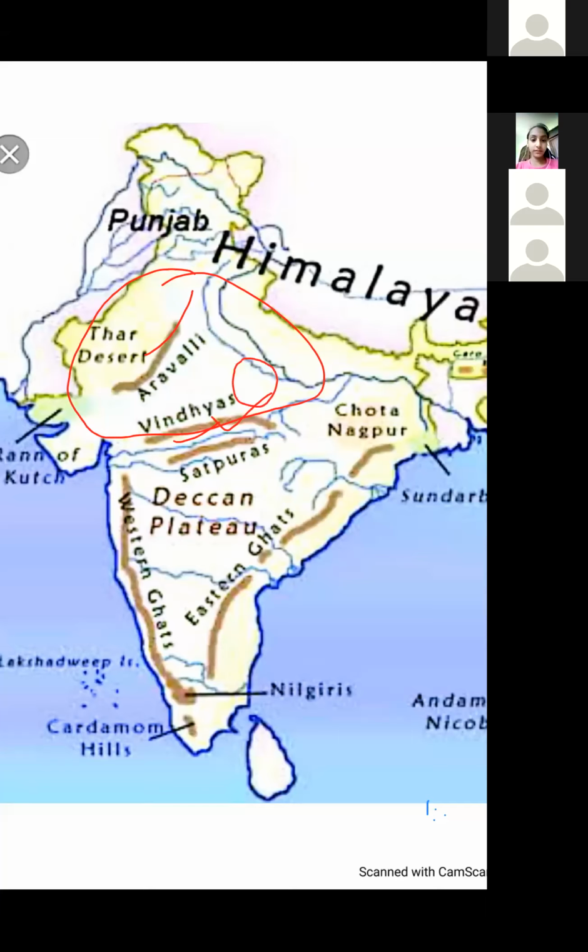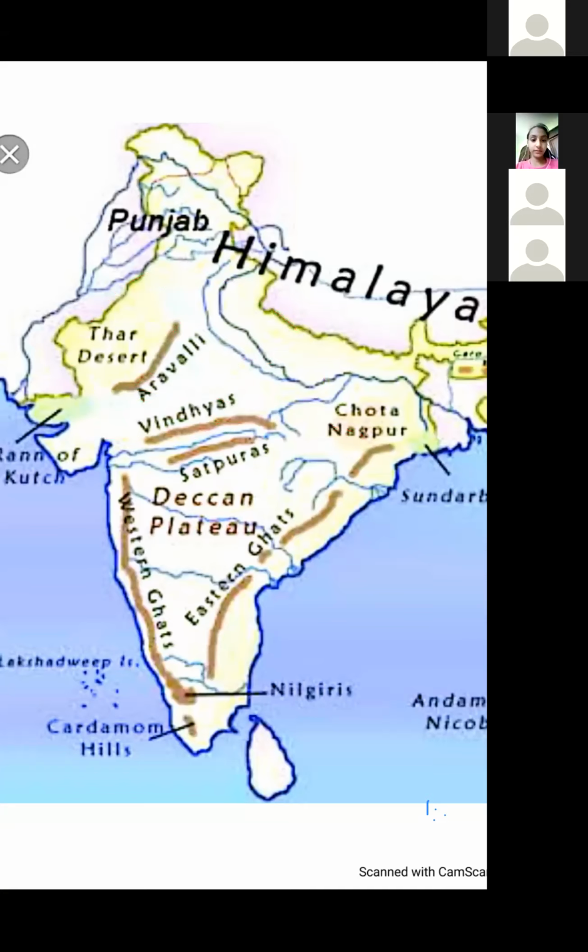Bundelkhand in the east. And in the east, the Central Highlands extend, up to which place in the east direction? To the Chota Nagpur. This extends from this to this Chota Nagpur Plateau in Jharkhand and Odisha.